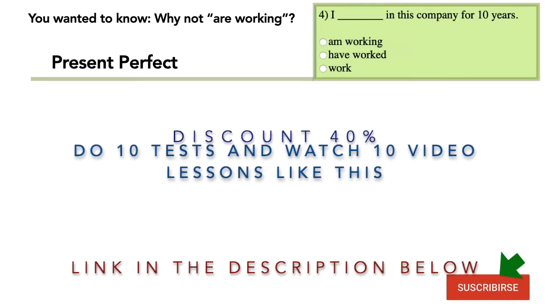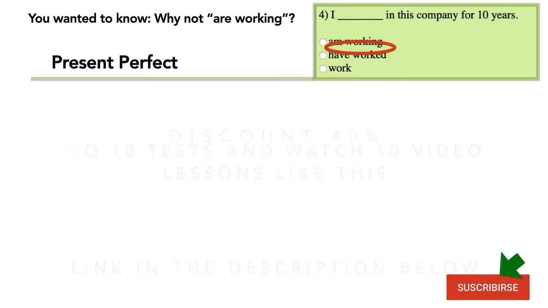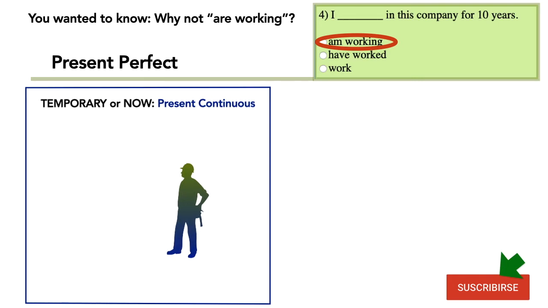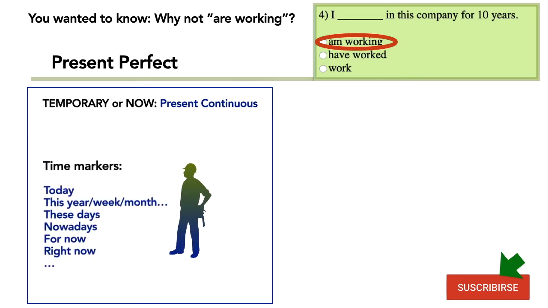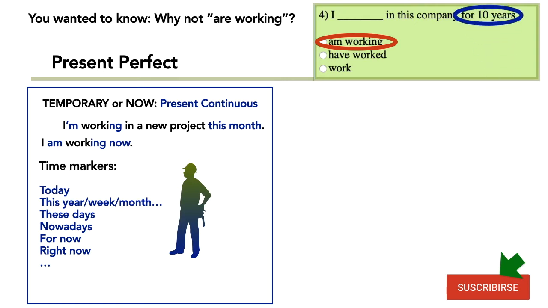I blank in this company for 10 years. The problem with this first option, I'm working, is that the verb is in the present continuous form. The present continuous indicates that something is either temporary or it's happening right now. It is usually found with time markers such as today, this year, these days, nowadays, for now, right now. The time marker in this sentence is for 10 years. So this is not temporary and is not necessarily happening right now. So the first option, the present continuous, I'm working, is wrong.